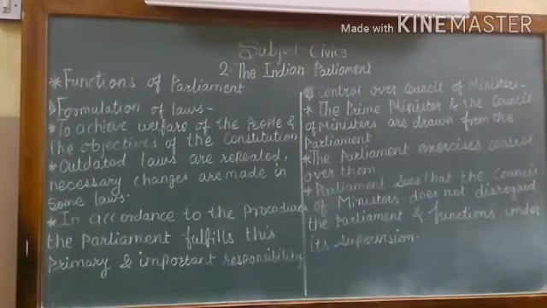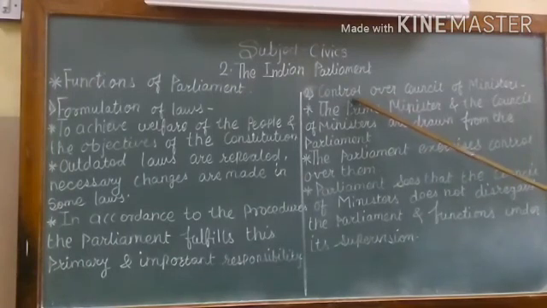Now let's look. Formulation of laws. This is our first point. Parliament has to achieve the welfare of the people and objectives of the constitution. Outdated laws are repealed, necessary changes are made in some laws. If there is need for some changes, then they make them. In accordance to the procedure, the Parliament fulfills this primary and important responsibility.